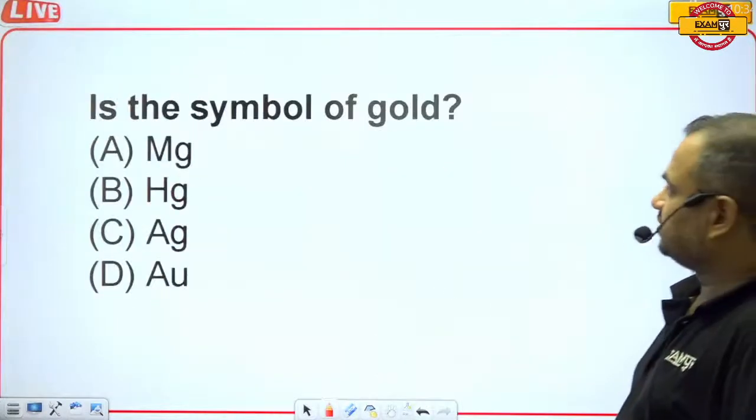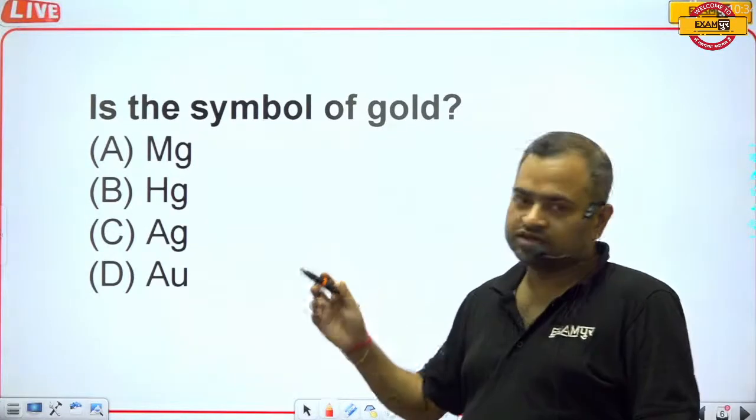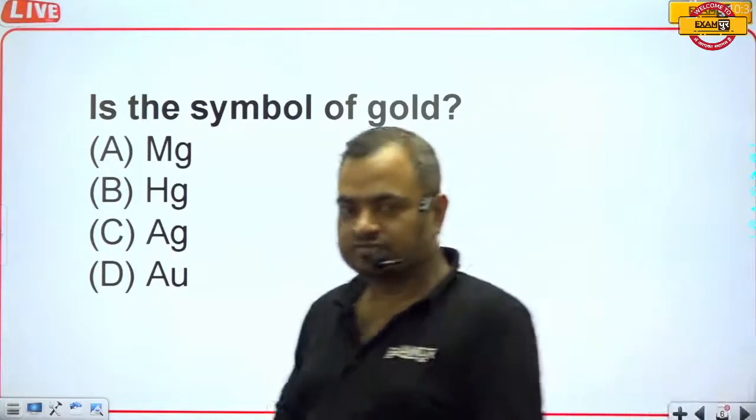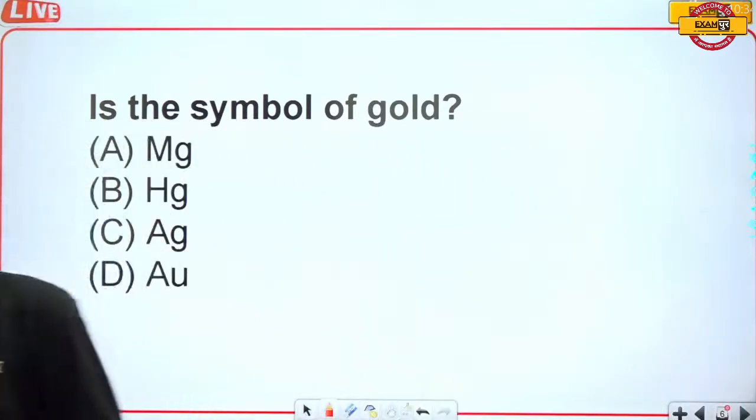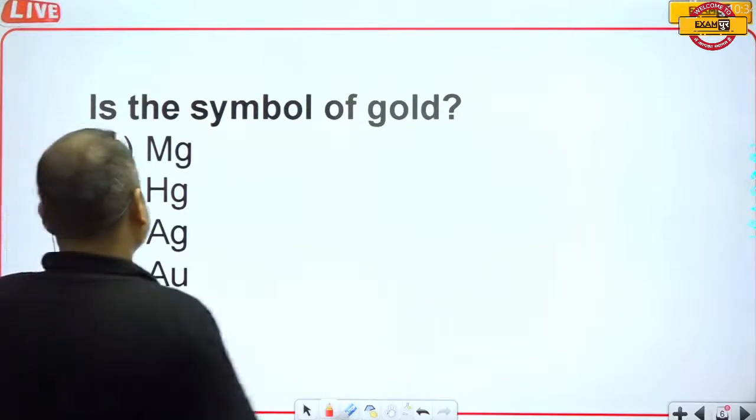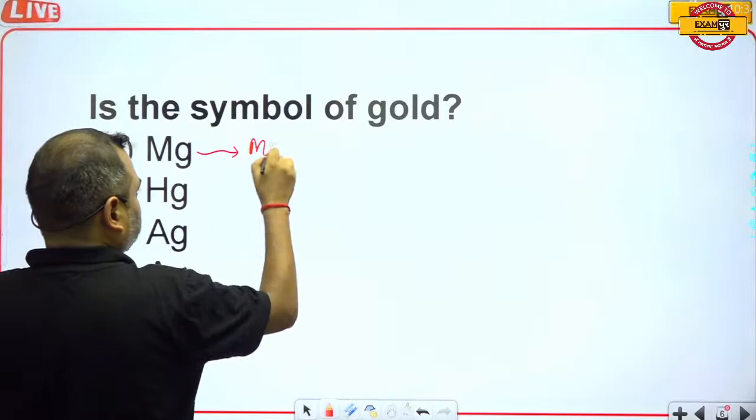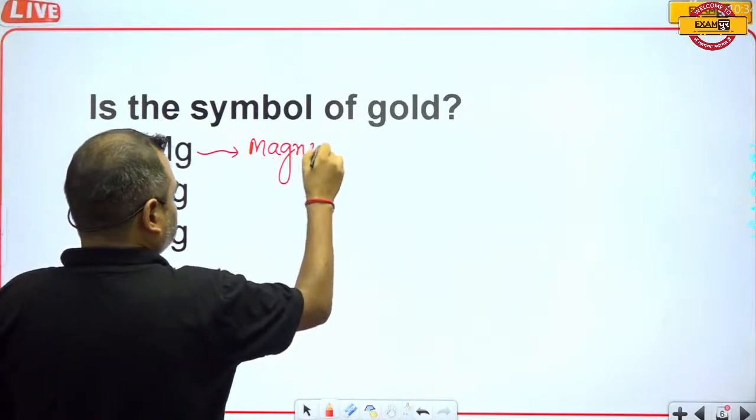So guys, which one is the symbol of gold? Here it is asking about the symbol of gold. Please tell me, which one is the symbol of gold? This is very simple. Actually, this is the symbol of magnesium.